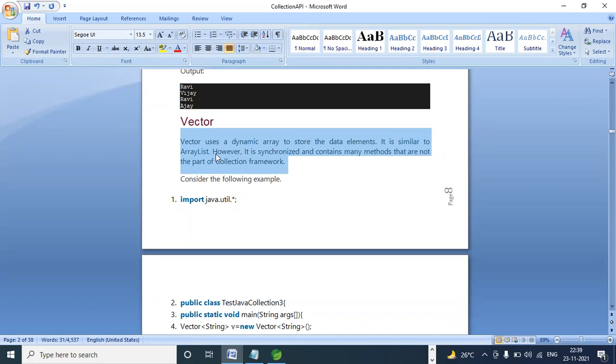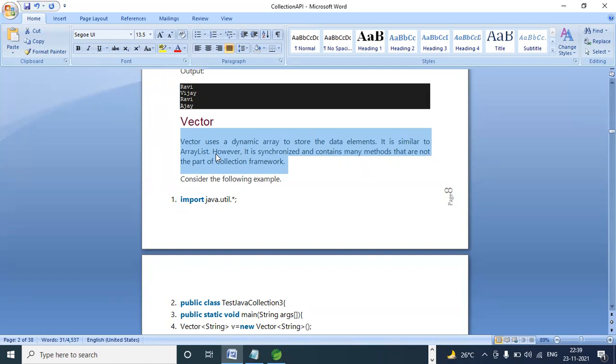But in a bank ATM, or in railway reservation tickets or treatment tickets, we are following a queue, it's one by one only. That is nothing but synchronous. So the one by one process is slower than a group. That's the reason vector is slower than array list.